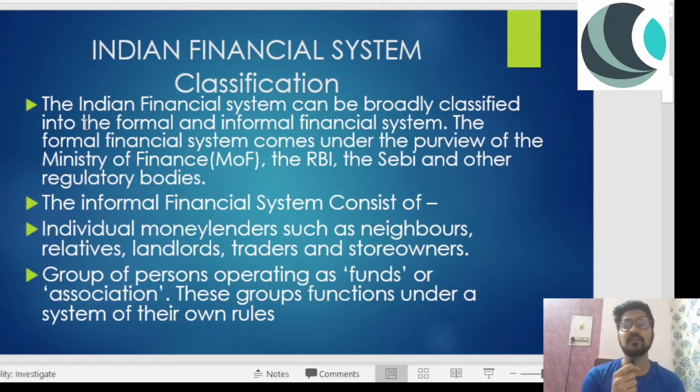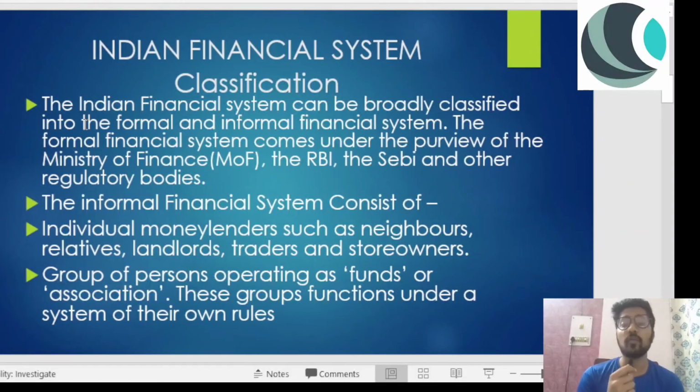So when you are in dire need of some money, right? Let's suppose you want 10,000 or 20,000, and you won't go to the bank for such an amount, and they won't give you a loan for that amount. So what will happen? You will go and ask your friend. You will go and ask your neighbor. Actually, I'm in dire need of this amount of money. I'll repay you back whenever my salary gets credited, at the month end, or in the next month. So you'll go to your neighbor, your friends, or your landlord, or the traders, and there are store owners as well. So that is called the informal system.